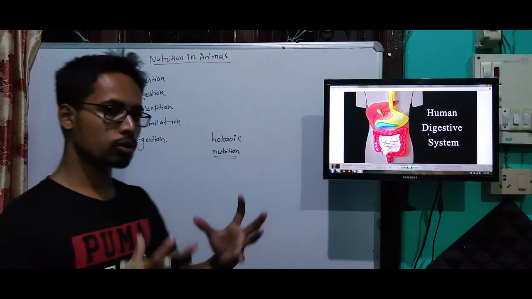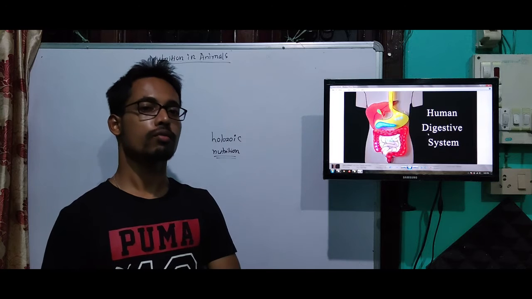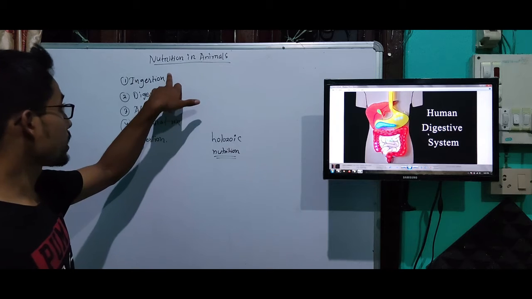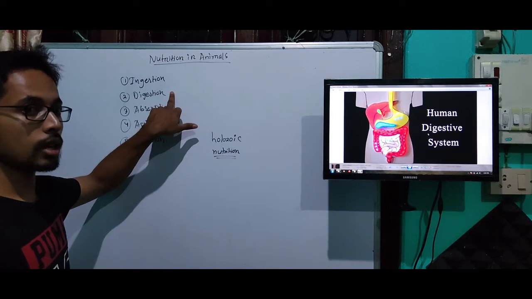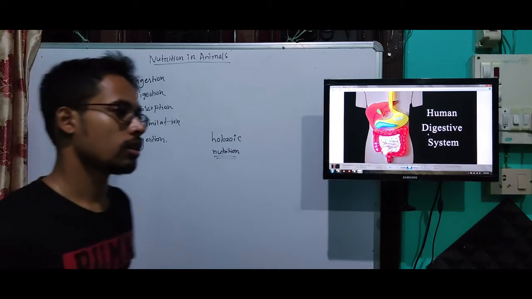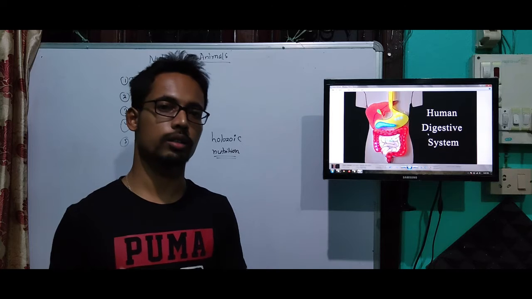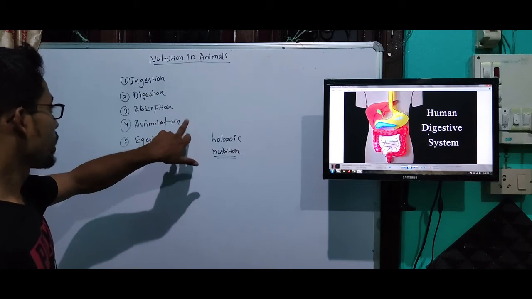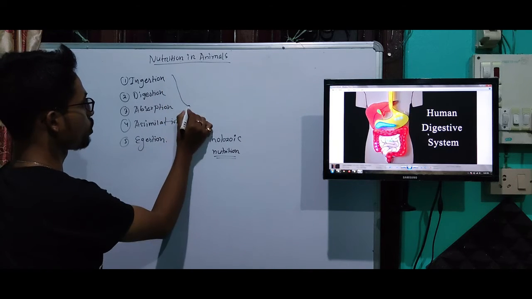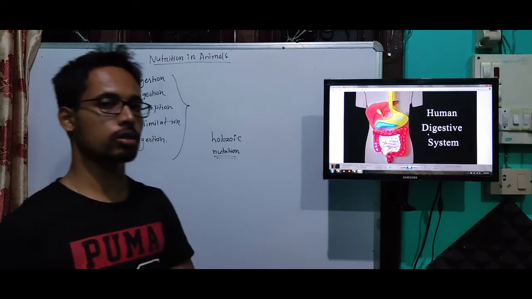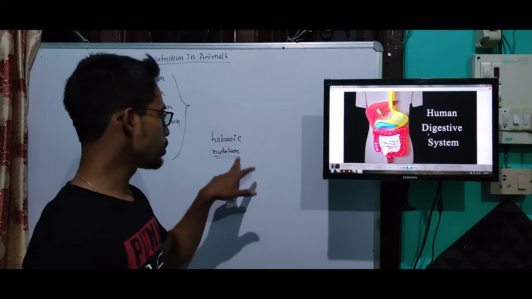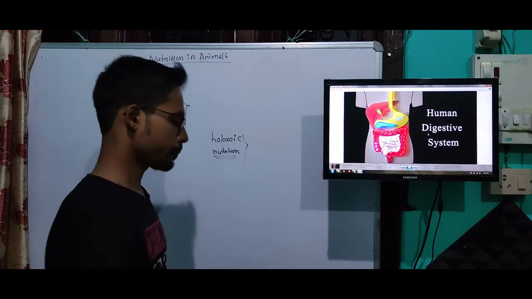Okay, so they take solid food, and that food first gets ingested, and after ingestion comes the digestion process. After digestion the food is converted into simpler forms so that the food can be easily absorbed by the organism's body. Next, assimilation, and then egestion. So these organisms which follow these 5 steps in their process of nutrition are known as holozoic animals, and that mode of nutrition is known as holozoic nutrition.